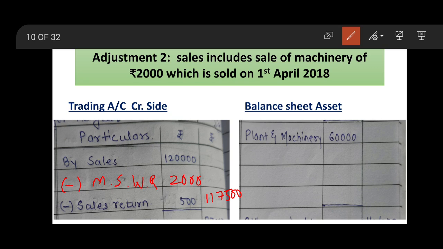The next effect, plant and machinery. Machinery is wrongly recorded, therefore plant and machinery will be affected. So on the asset side of balance sheet, we will deduct the same amount, less sold on 1/4/2018, and the amount is 2,000. So this 2,000 will be deducted from 60,000 and keep this 58,000 in the inner column only, because we also have to go for the depreciation of plant and machinery.